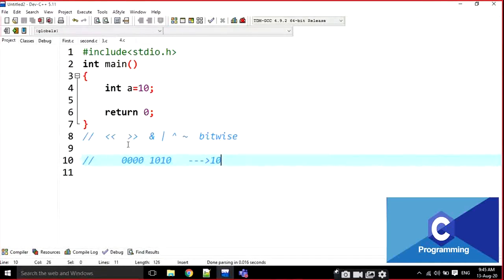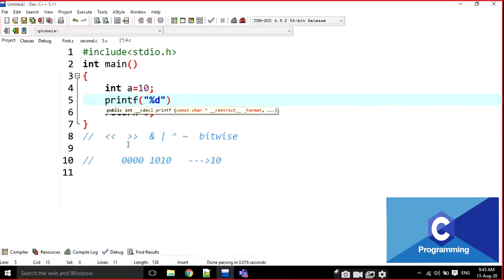First of all, I am going to write printf percentage d, a left shift of 2.